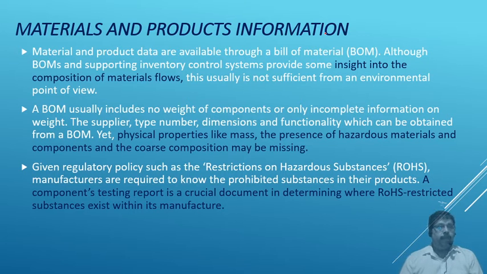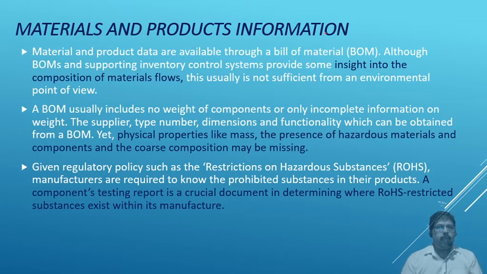Because every vendor, if he is a supplier for an enterprise, or when the product is sold to the customer by some dealer or a shopkeeper, they will not give all the information regarding the hazard materials used. Now it becomes essential for an enterprise to maintain such information.